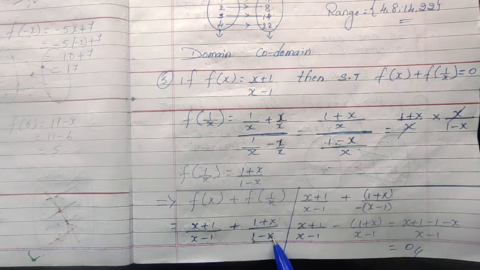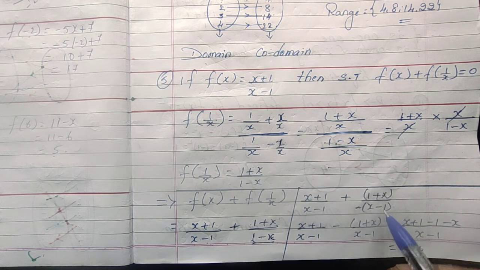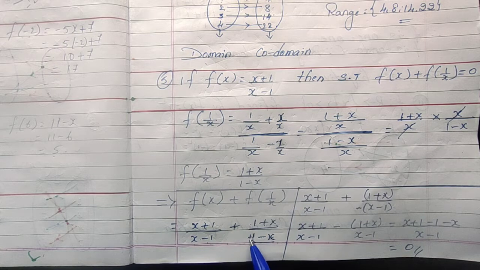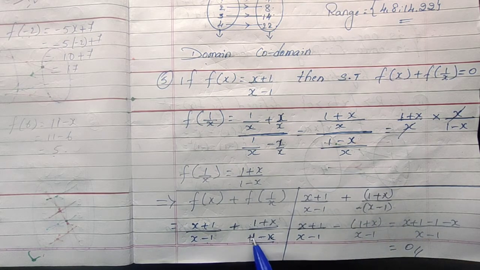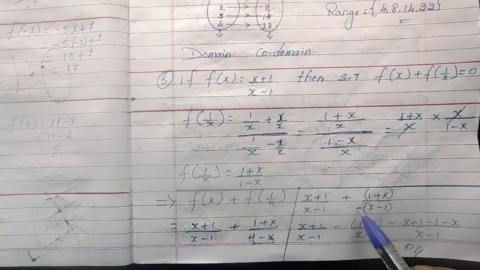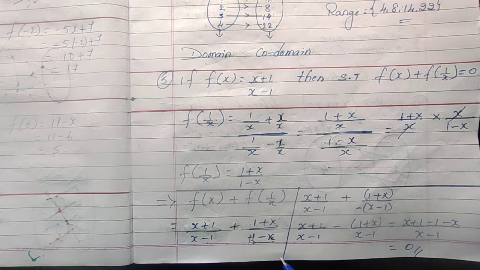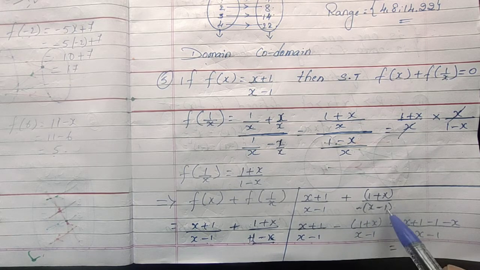Minus into x, minus x; minus into minus, plus 1. Here 1 is nothing but plus. So minus into minus is plus, minus into x is nothing but minus x, minus minus plus 1. Same thing, 1 minus x, I can write it as minus of x minus 1. When you multiply this, you will get 1 minus x only.